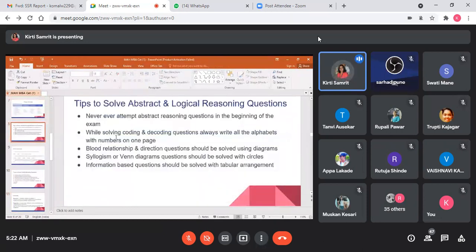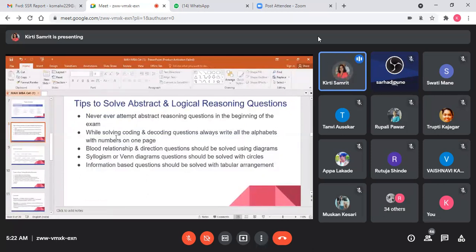I was just discussing the tips to solve. I told you about coding and decoding. Again, for blood relationships and directions, always solve these questions with the help of a diagram, students. Don't just think in your mind. Always draw diagrams whenever you solve blood relationship and directions questions. Suppose east direction, north direction. Many students have confusion between directions, even blood relationships.